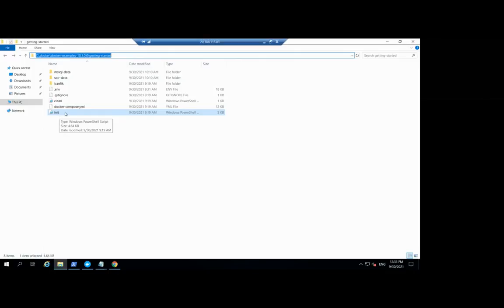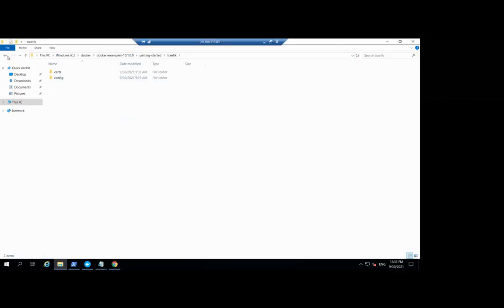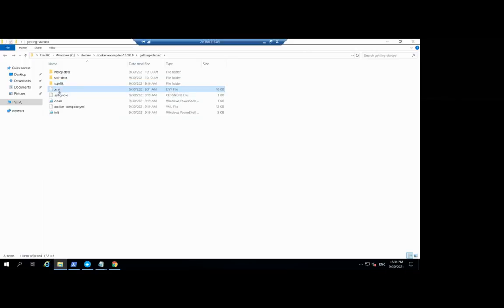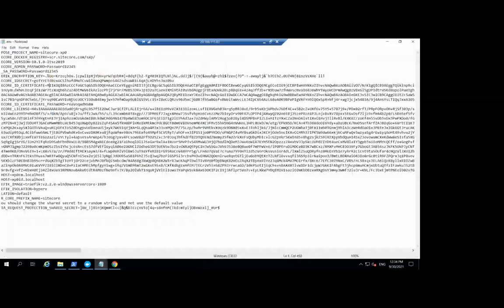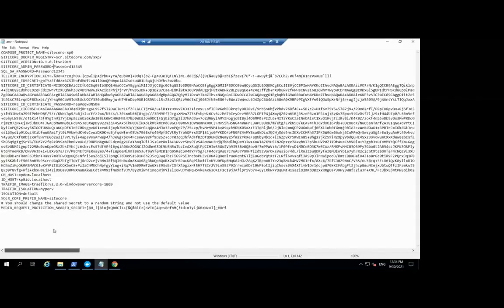While you are running it, it will ask for the license, so provide the license. Then it will create the Traefik certificates and related config, and it will populate this environment file with the values. For example, it will convert the license file into base64 format, and it will create a default Sitecore admin password, everything. Then you don't need to do it manually step by step.